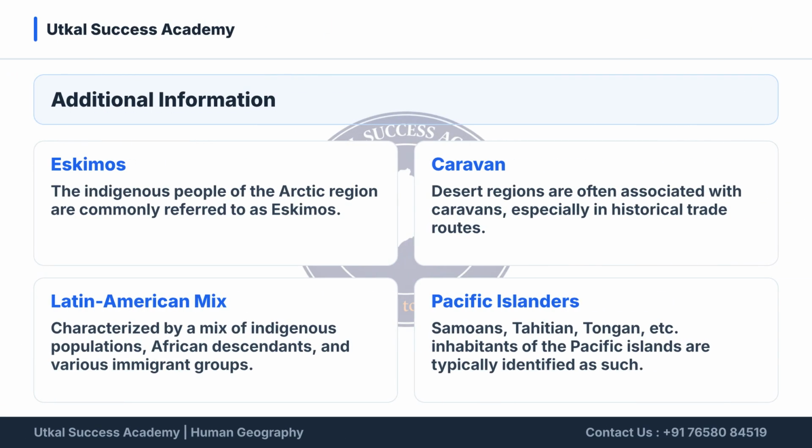The indigenous people of the Arctic region are the Eskimos. Desert regions are traditionally associated with caravans along trade routes. Latin America is characterized by a mix of indigenous, African, and immigrant groups. Pacific Islanders include Samoans, Tahitians, and Tongan peoples.